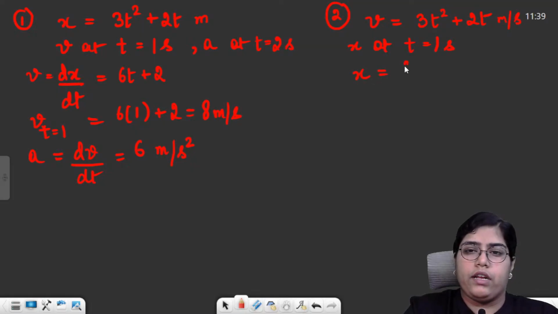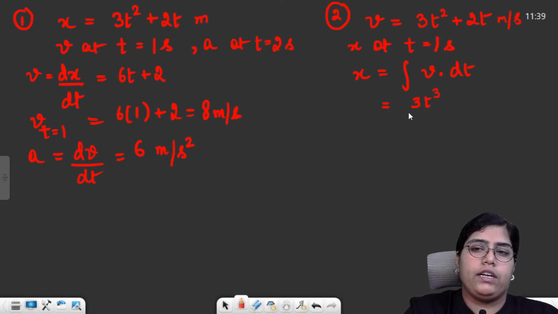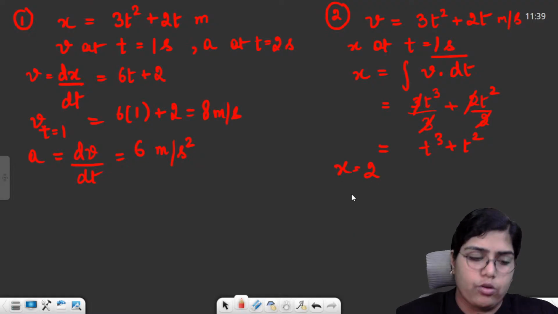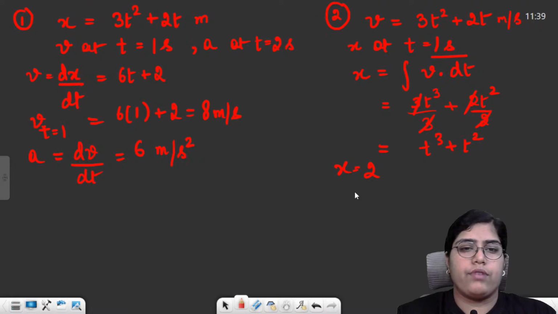X is basically equal to the integration of v with respect to dt. I am given the velocity, I just have to integrate it with respect to time. So integration becomes 3t square by 3 plus 2t square by 2. 2 gets cancelled with 2, 3 gets cancelled with 3. I get t cube plus t square. Then I need to calculate the position at t is equal to 1. I just need to put the value. So x comes out to be 2 when you put 1 in place of t.